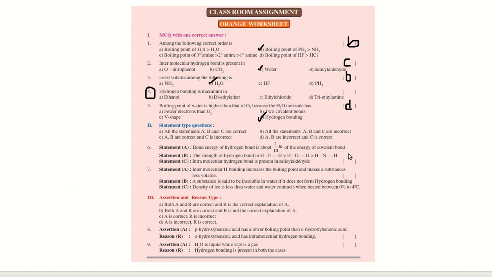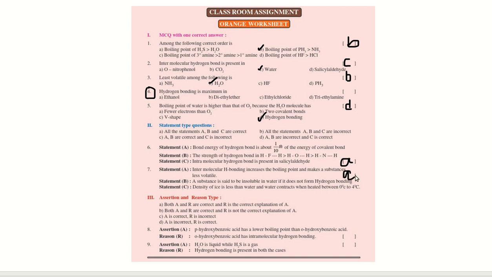That is also correct. Option A. Next, statement 1. Intermolecular H bonding increases the boiling point and makes a substance less volatile. That is also correct. A substance is said to be insoluble in water if it does not form hydrogen bonding. That is also correct. Density of ice is less than water and water contracts when heated between 0 degree and 4 centigrade. So this is also all are correct and option is A.